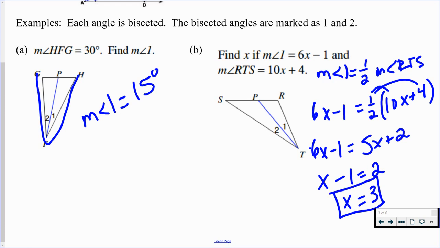And again, I would always check what they're asking us to find. They wanted us to find x in this case, but they very well could have said find the measure of an angle. If they had said find the measure of angle 1, we would not only have to find x, we would then have to plug back in. 6 times 3 minus 1, 18 minus 1 gives us 17 degrees. And let's just check that it makes sense. This should be half of the measure of angle RTS. So if we plug in 3, 10 times 3 is 30, plus 4 is 34 degrees. And we can see that that does work. 17 is half of 34. So you can always plug back in and check and make sure that your answer makes sense.